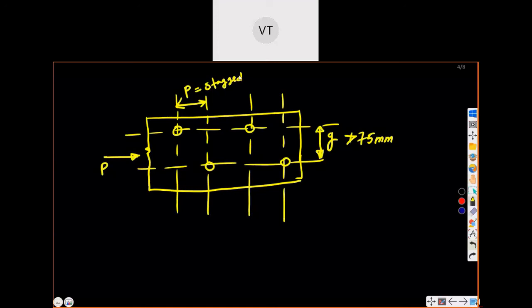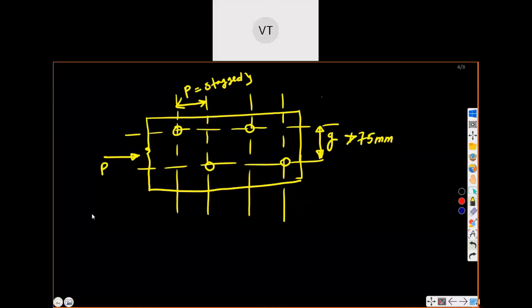So gauge distance is the distance between two bolts in the perpendicular direction of the load, and pitch is nothing but the distance between two bolts, measured parallel to the direction of load.